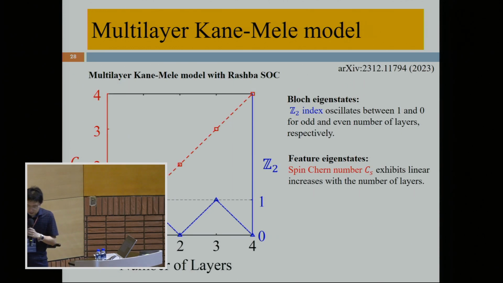So if we follow this idea and extend to the multilayer case, we find that the spin-Chern number in the multilayer Hamiltonian model from the feature eigenstate increases linearly as a function of layers, while the Z2 index from the Bloch wave function oscillates with the number of layers. So this result implies that the monolayer K-Mollet model may